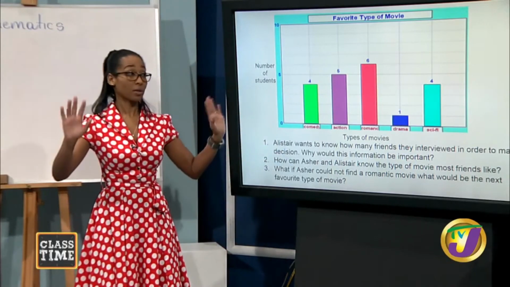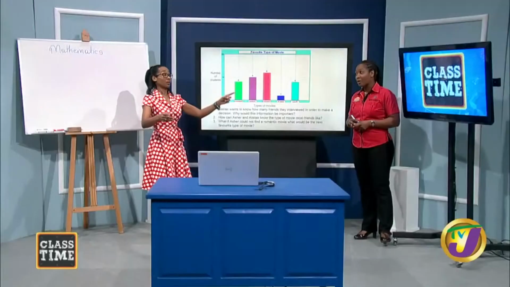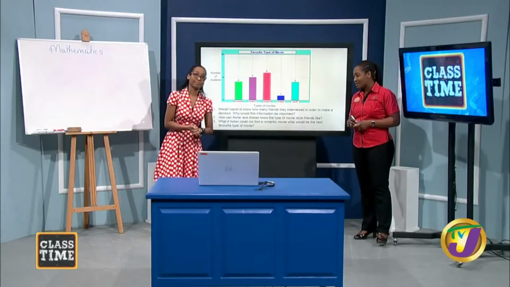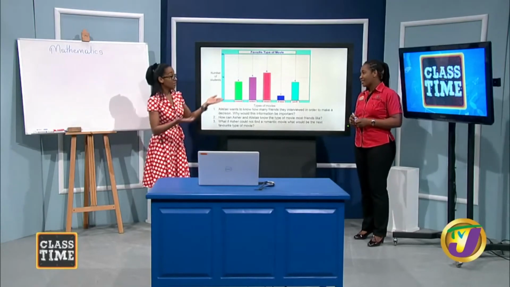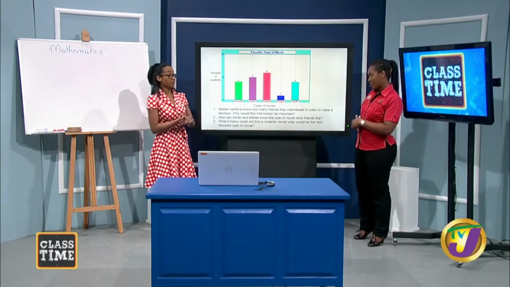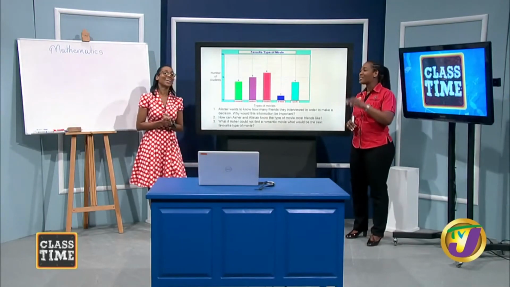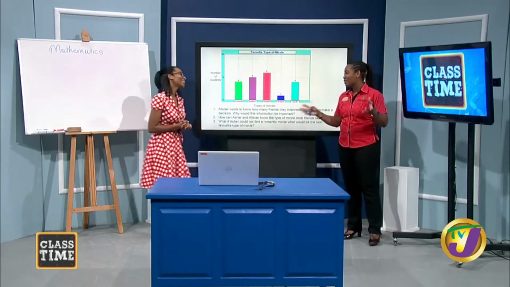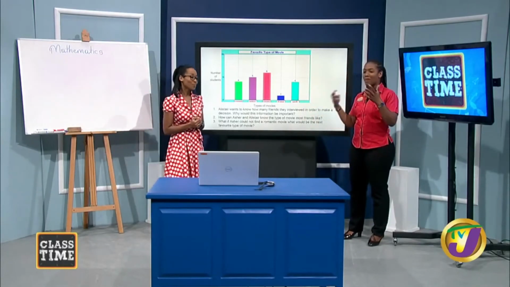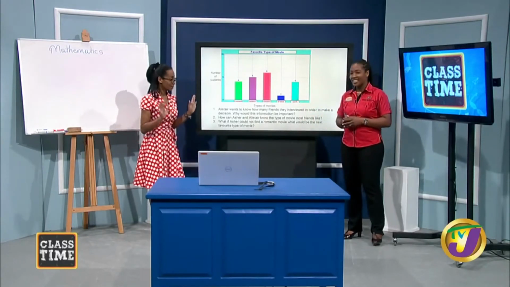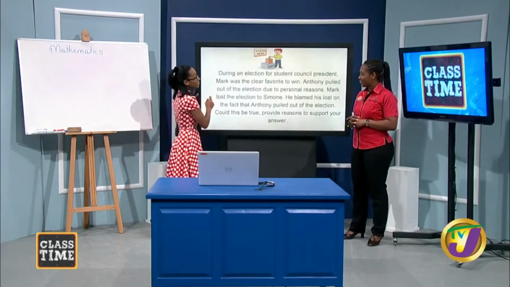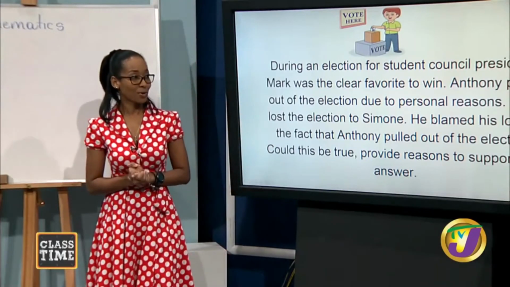Doesn't mean that it's the same, you know. You can combine it to give you a higher data set. Well, maybe we could combine romance and action. Well, yes, you could. It would be 11. But no, we're not going to do that. We're looking at one particular type of movie. So we would have to look at the data set by itself. All right, so it's romance. And our final scenario for the session today.